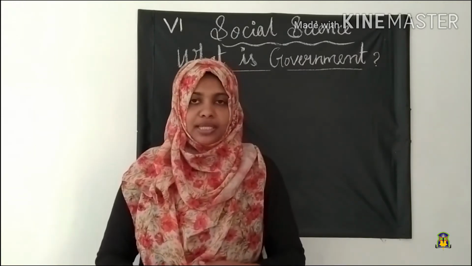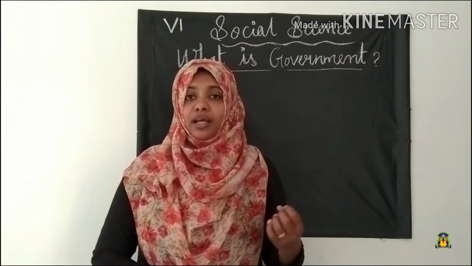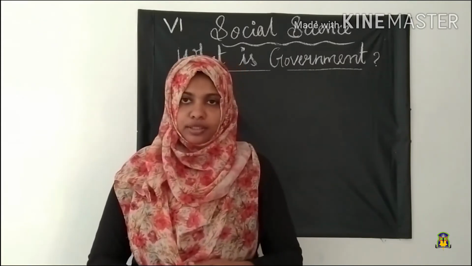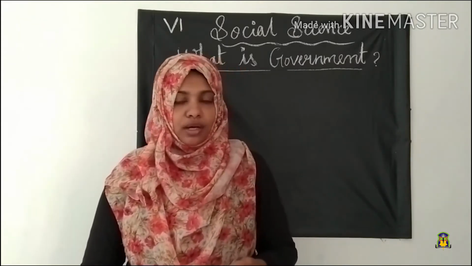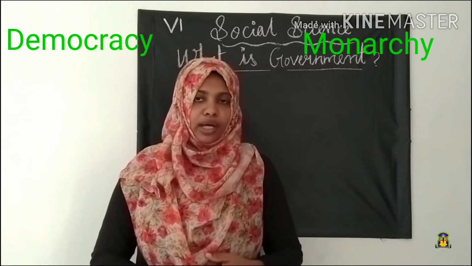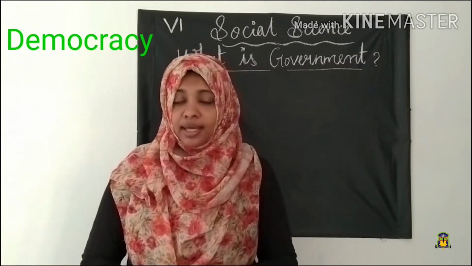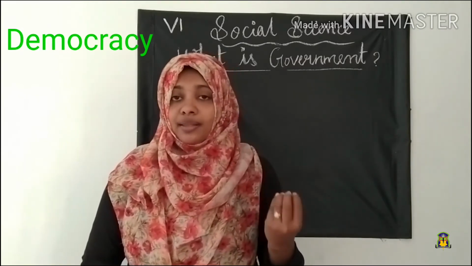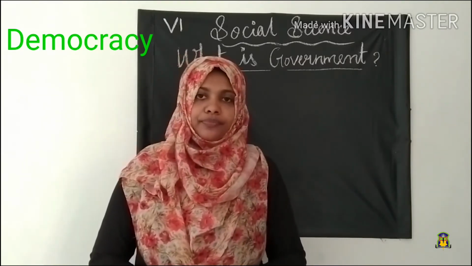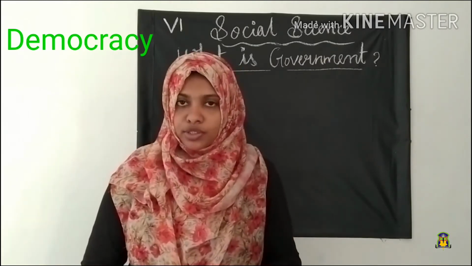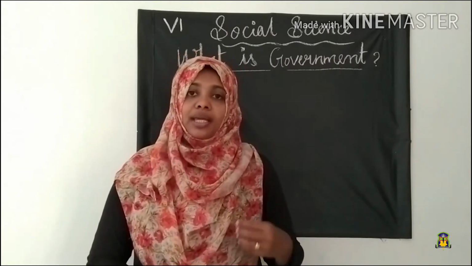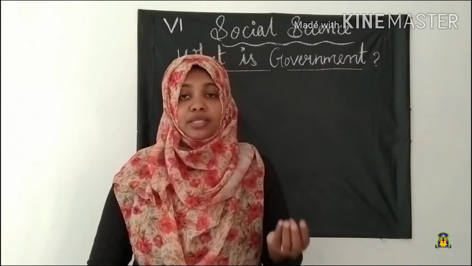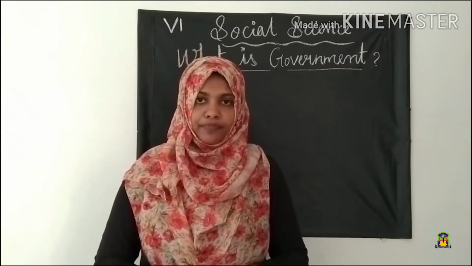Our next topic is types of government. There are various types of government in the world. Some of the prominent ones are democracies and monarchies. In a democracy, people elect their representatives, and these representatives then form the government. They should be answerable or accountable to the people. That means it has to explain and defend its decisions to the people.